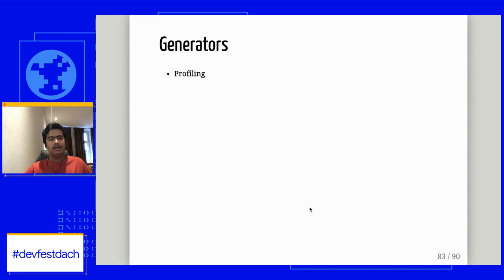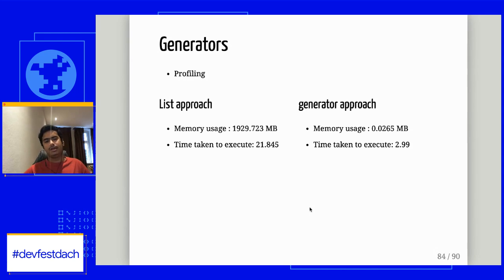When I did profiling over these two approaches, I got numbers which made sense to me and told me why to use a generator. Our memory usage for the list approach was around 2000 megabytes, and for the generator approach it was just 2 MB. The reason is that we are not getting the whole list at one single time.